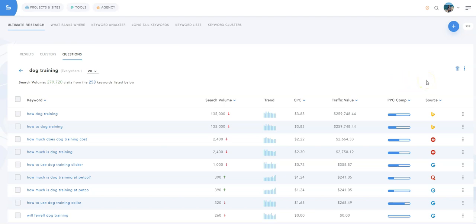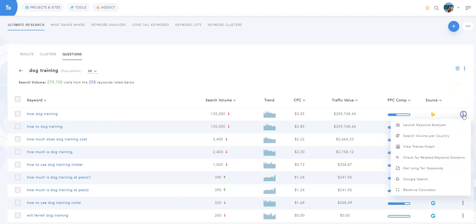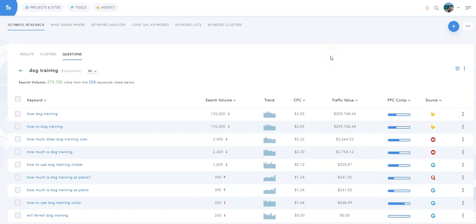So Bing, YouTube, Google, Quora, and you have the same options as in Ultimate Research for keyword IDs. For example, analyze the keyword with Keyword Analyzer, get the search volume per country, and so on. So this is a great way to find questions to target and include in your content, as well as find question IDs to be included in Google's People Also Ask SERP feature. Please note that generating question IDs does not cost any extra credits.